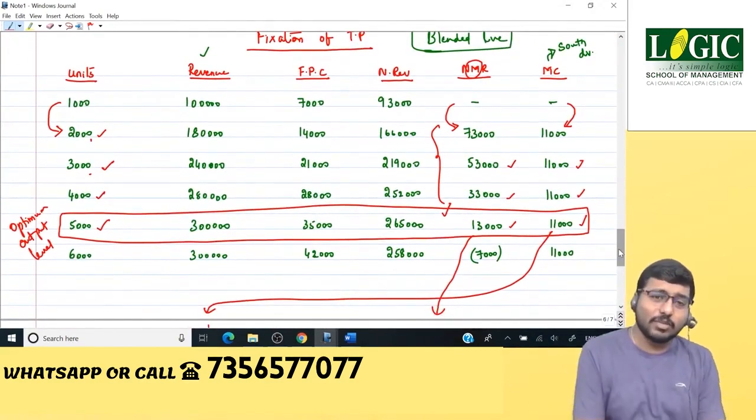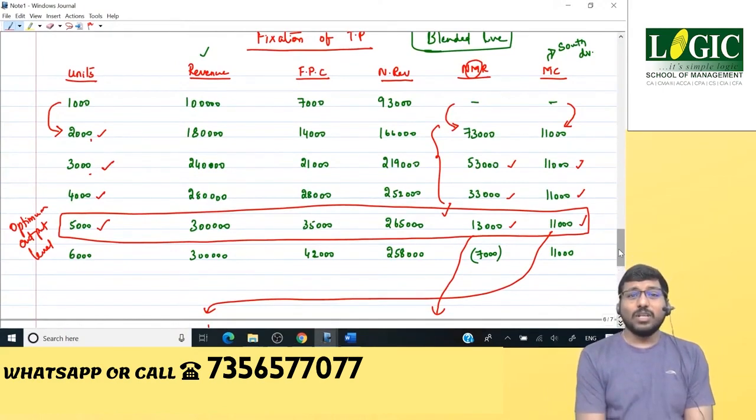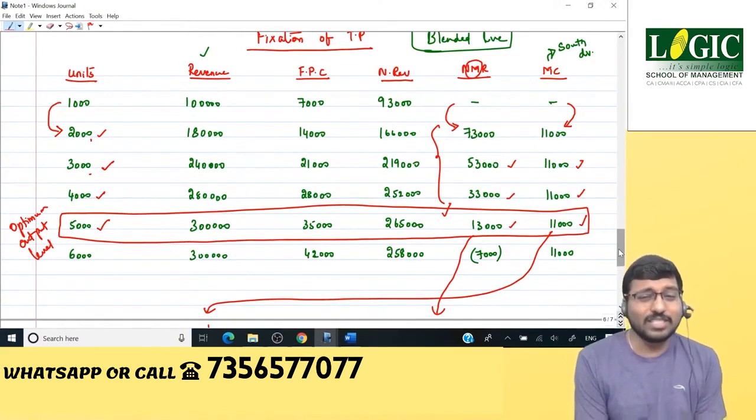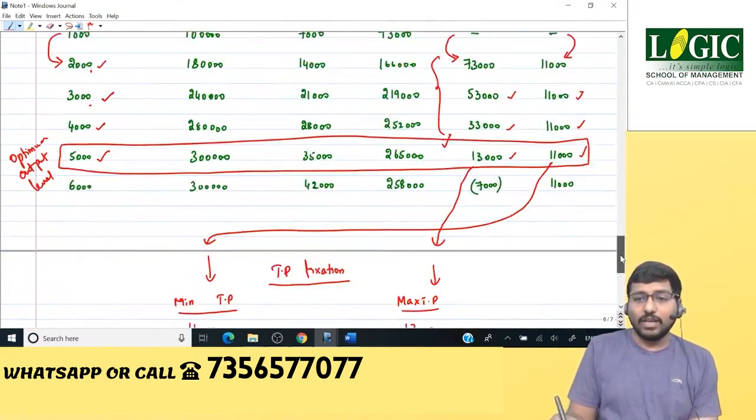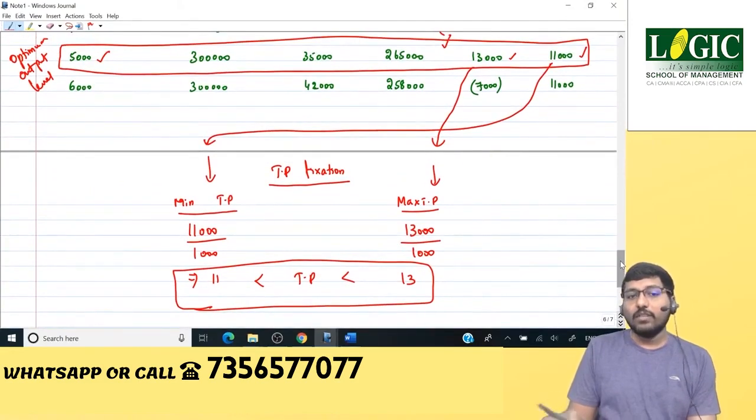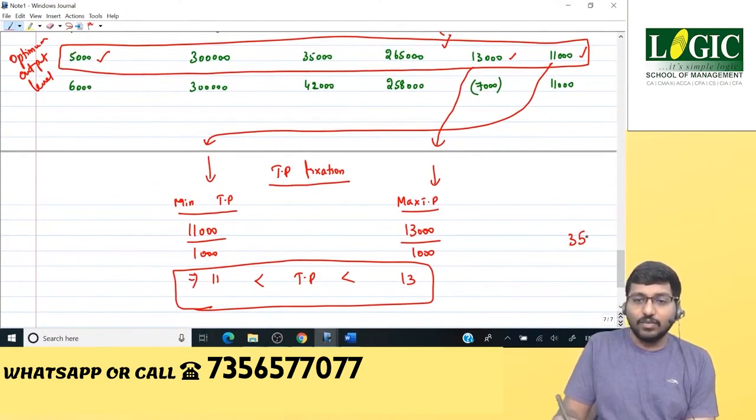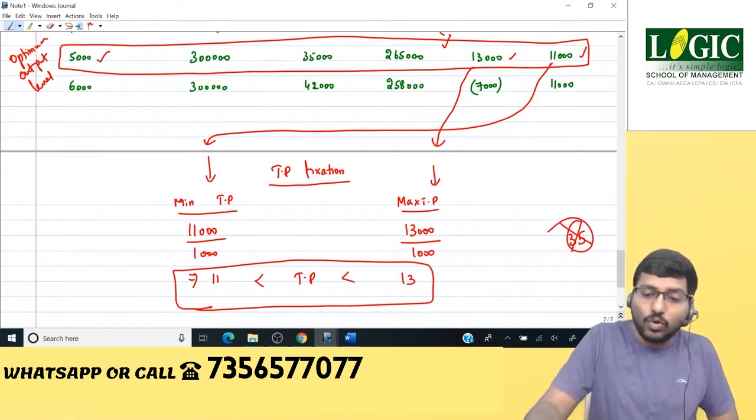Sir, how is this possible? You have taken different columns. What is this revenue? What is this FPC? What is this net revenue? What is this NMR? What is this MC? Why did you compare NMR with MC? And finally, why is 11,000 taken as minimum TP and 13,000 taken as maximum TP? Finally, the answer is 11 is less than TP is less than 13. 35, which is given in the question, definitely does not fall within this range. Therefore, it is the wrong TP. That's the reason we had the problem of goal conflict.